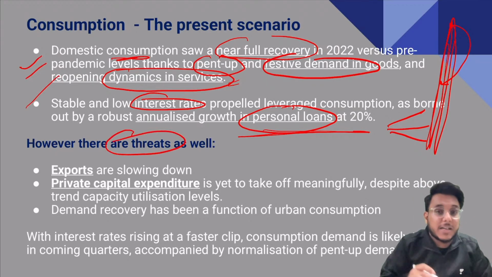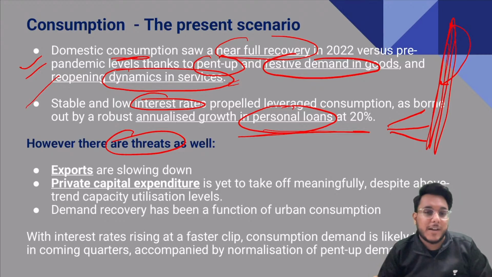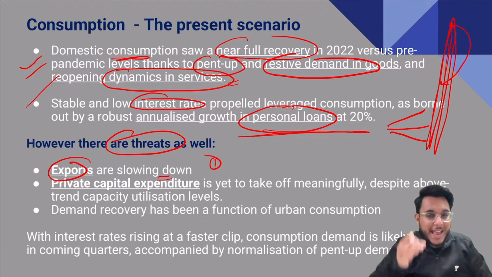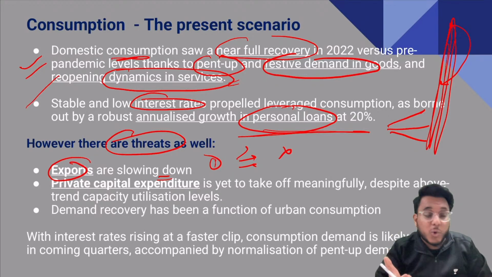But at the same time, there are certain threats, certain challenges that are being faced on the aspect of Indian economy. Number one challenge is that the exports are slowing down, exports are going down. We see this particular thing now, guys. India wants to become an export led nation, but growth is not there. Now why growth is not there in exports? You need to have a reason for everything.